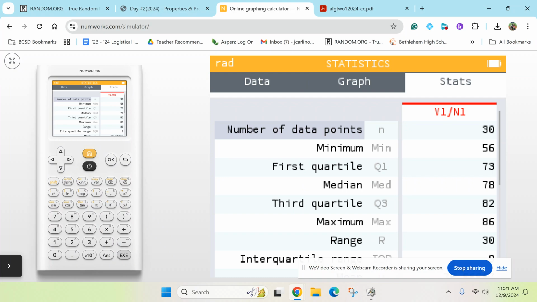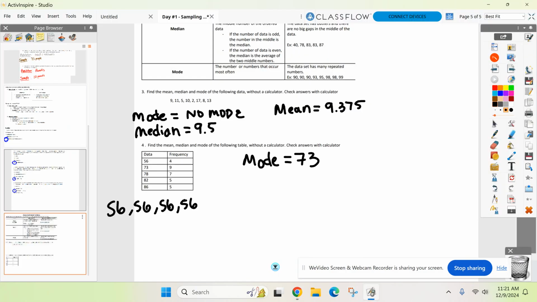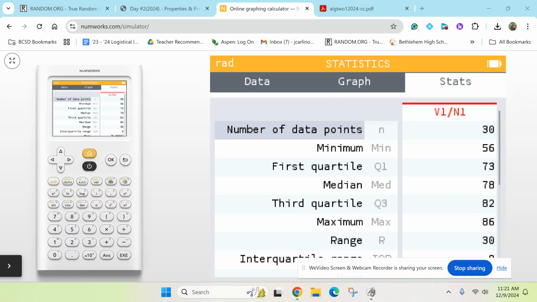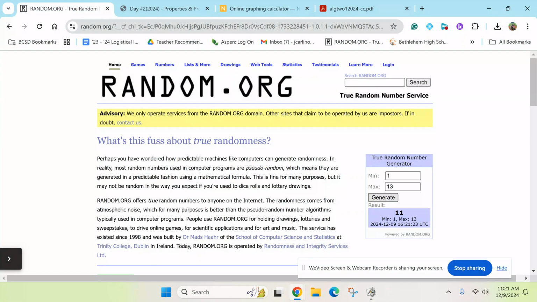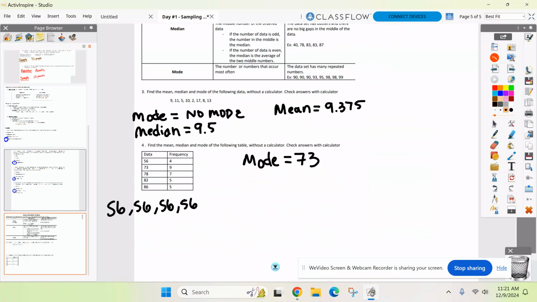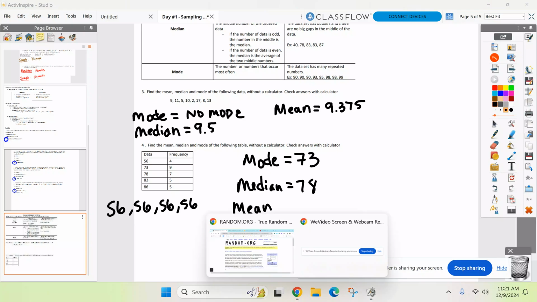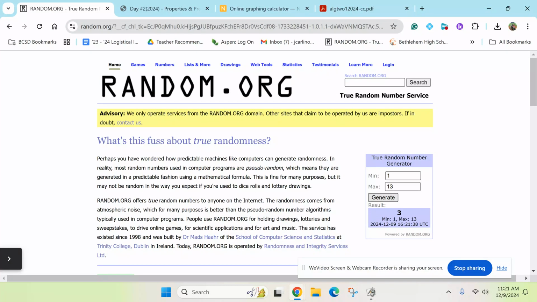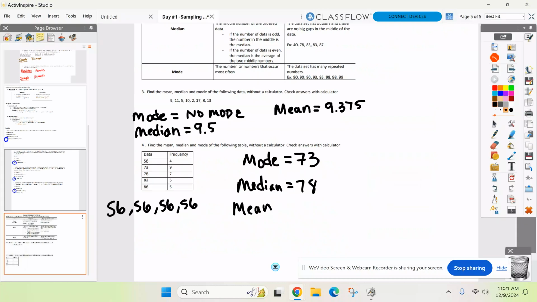Make sure you can find the median. Actually, let me ask you guys, because I can't assume this stuff. Here we go. What's my median on this one? Max, what's my median? 78, good work. And how about the mean? It's right on the darn calculator, right? Mean for this one, where am I going? Will, what do you got for the mean? 75.56667. So I'm going to go 75.6. I don't need to write out those repeated ones.